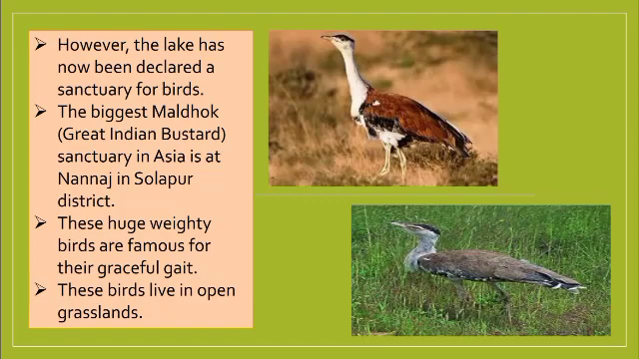Moving on to the next one, the Maldok. That is the biggest one, also called the Great Indian Bustard. Its sanctuary is present in the Asian continent, in the region of Nanaj in Solapur district. They are very heavy in weight and famous for their graceful gait, and they live in open grasslands. They like to live in open grasslands.